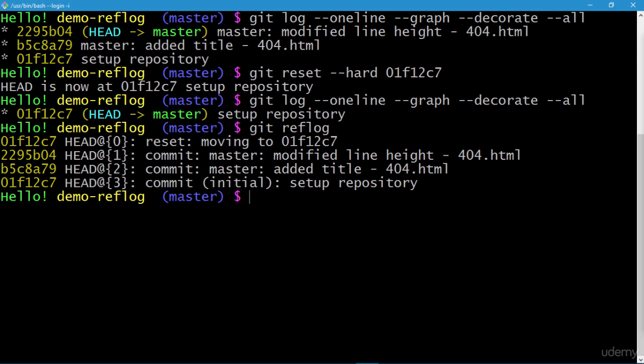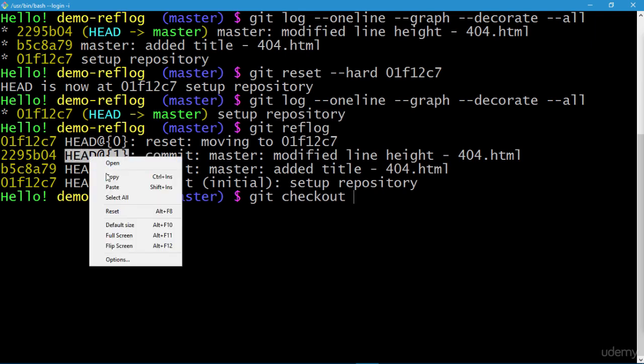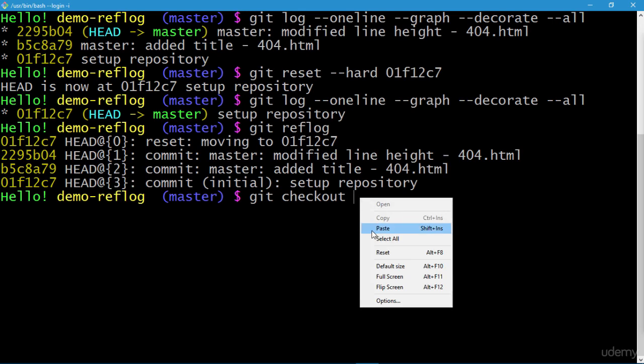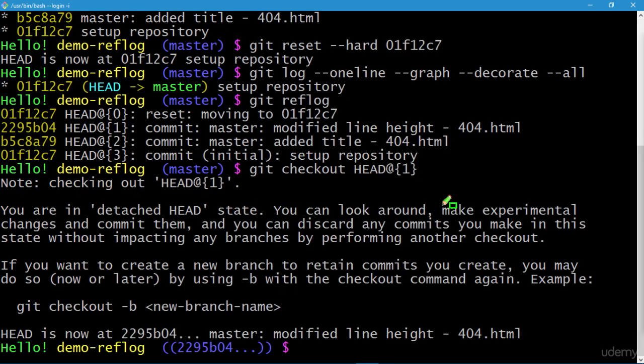So for this purpose, what you need to do is a git checkout, and then you need to access your reflog. And since you want to restore your repository to a position where it was before the reset, you need to access the reflog, which is HEAD@{1}. So let's copy this reflog, which is HEAD@{1}, and do a git checkout, press enter. Now you can see that you have entered into a detached head state as indicated by Git.